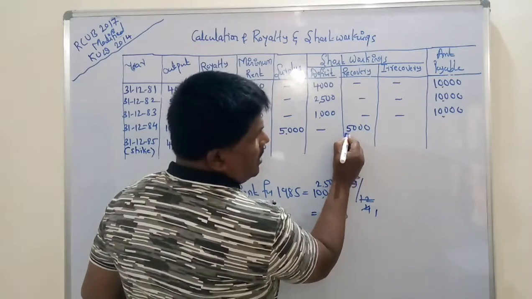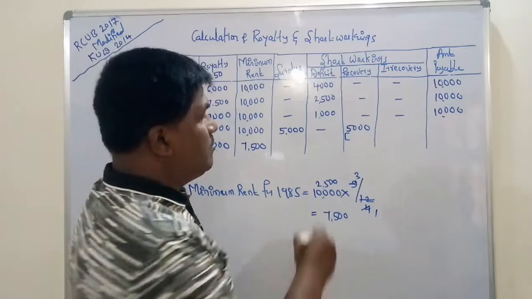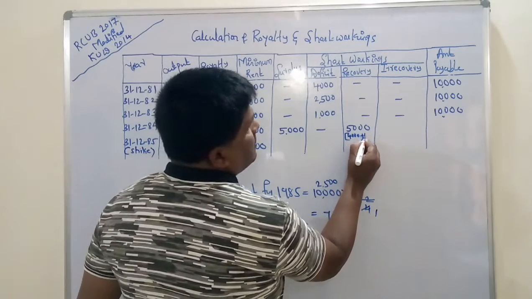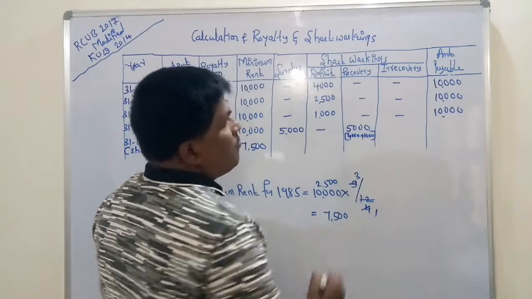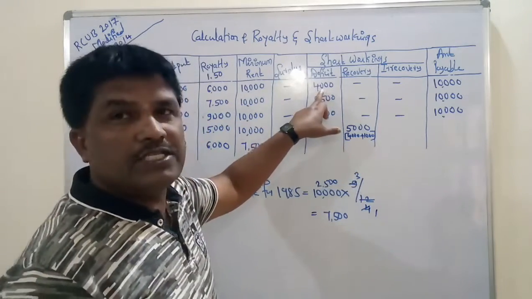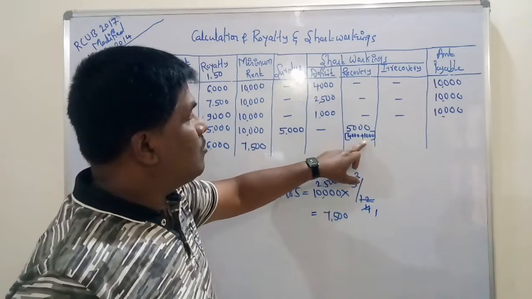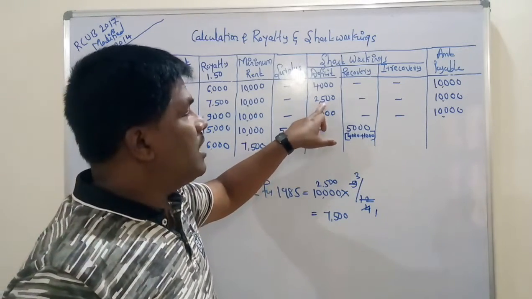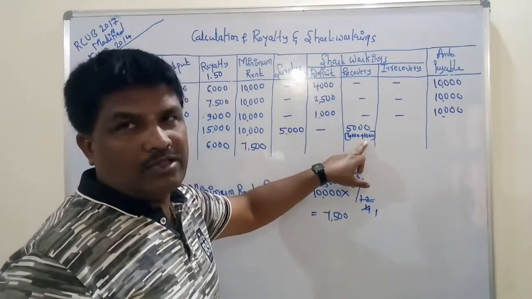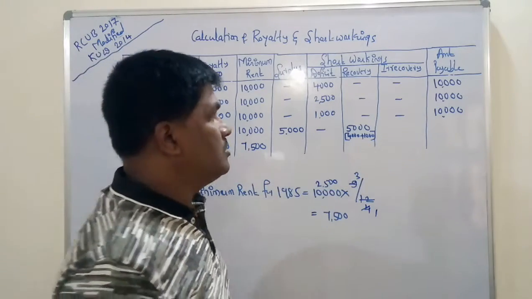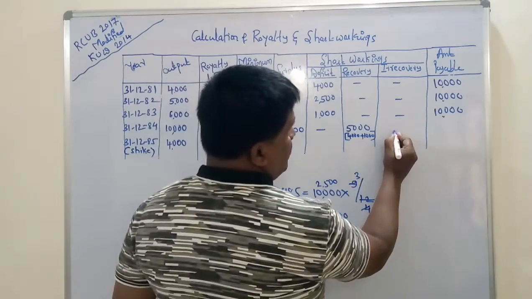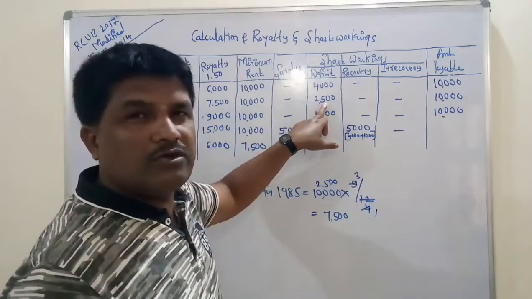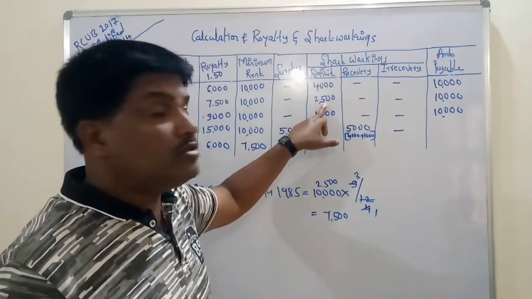5,000. Okay, you will get confused. So you write 5,000: 4,000 plus 1,000. 4,000 is the short workings of the first year, so then 1,000 is there. Whatever short workings of the second year is there, 2,500 deficit is there. Out of that 2,500 we have recovered 1,000. So totally we have recovered 5,000. So there will not be any irrecoverable, because out of 2,500 we have recovered 1,000. Further 1,500 for recovery of that 1,500.